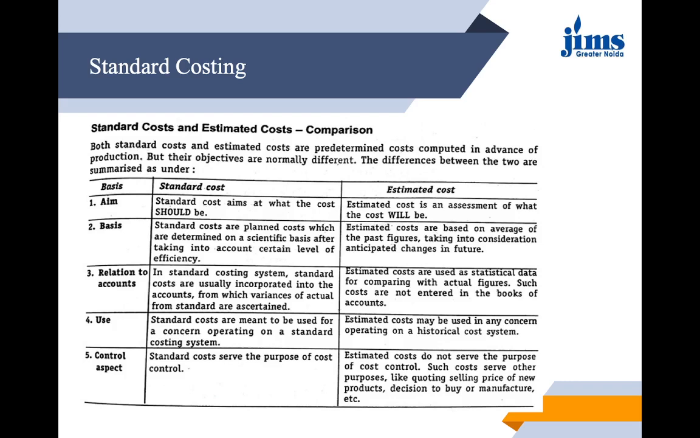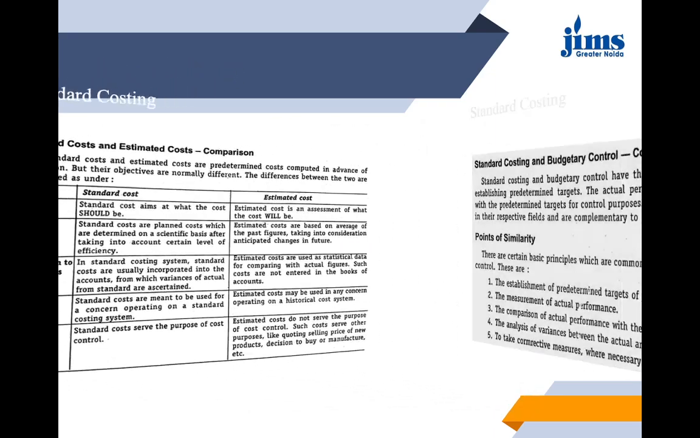Usage. Standard costs are meant to be used by the concern operating on standard costing system, and estimated costs may be used by any concern operating on any system, maybe on historical cost system. Control aspect. Standard costs serve as a very strong tool of controlling the costs, whereas estimated costs do not serve such purpose. In fact, estimated costs serve other purposes like quoting selling prices for new products or decision to buy or manufacture, etc.